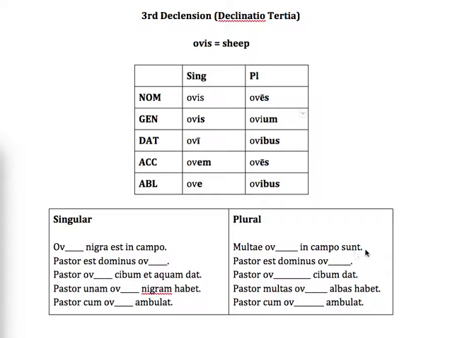Multi oves in campo sunt. That's nominative. Many sheep are on the field, or in the field. The shepherd is the master of the sheep. Now we have ovium. So now third declension is kind of funky in that third genitive plural is sometimes ium and sometimes um. This happens to be an ium word, but I'd like you to memorize it like this: blank is ema, eis, ibus, eis, ibus. If you know that, that's enough to get a start on this quiz tomorrow.